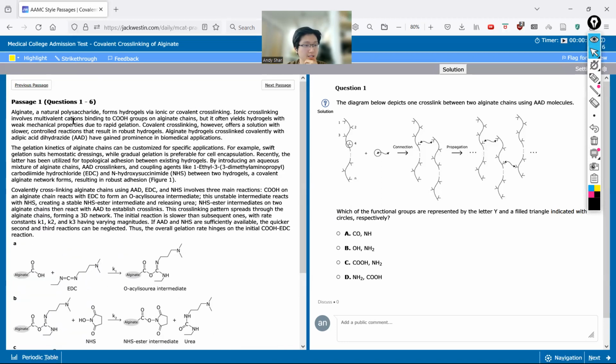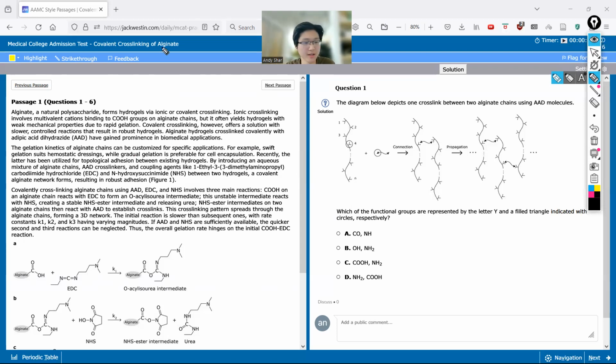So the passage begins with alginate, a natural polysaccharide, forms hydrogels via ionic or covalent cross-linking. Ionic cross-linking involves multivalent cations binding to COOH groups on alginate chains, but it often yields hydrogels with weak mechanical properties due to rapid chelation. Covalent cross-linking, however, offers a solution with slower, controlled reactions that result in robust hydrogels. Alginate hydrogels cross-linked covalently with adipic acid dihydrazide, or AAD, have gained prominence in biomedical applications.